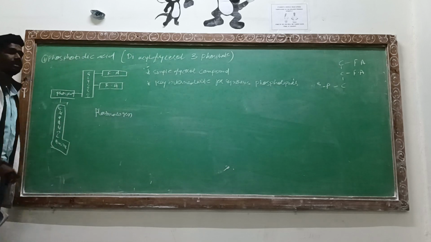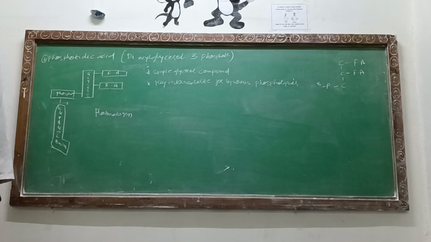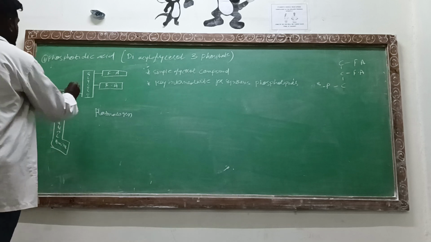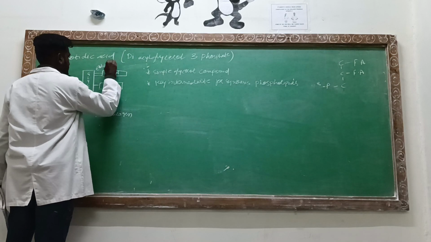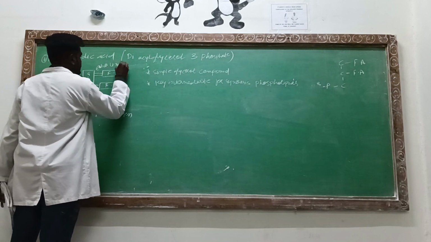Plasmalogen is also the same, that is ethanolamine. But the differentiation is at carbon number 1. Why does it have the differentiation? Because an ether type of linkage is present.